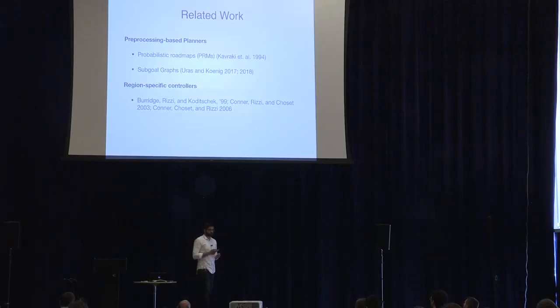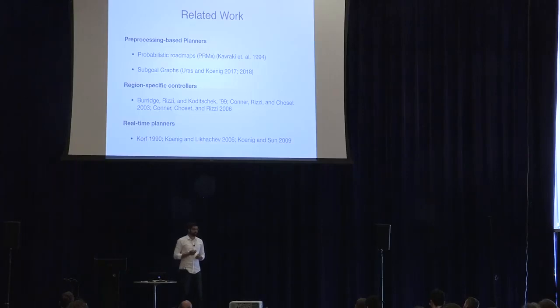Similar ideas were also explored in the controls community. The papers listed here distribute the configuration space into control-specific regions, and online they use region-specific policies for robust and safe execution in these local regions of the configuration space. And these were the papers that inspired us for this work. Finally, in the context of bounded time planning, there is a family of planners called real-time planners. They provide bounds on the planning time, but they only plan for a finite horizon, giving partial paths, and they typically interleave planning and execution. So we see that none of these algorithms provide bounds on the planning time for problems which are of indefinite horizon.